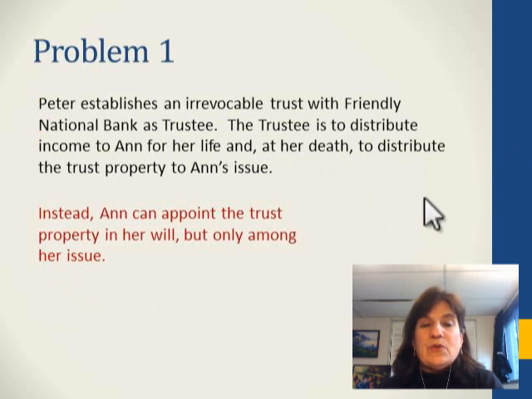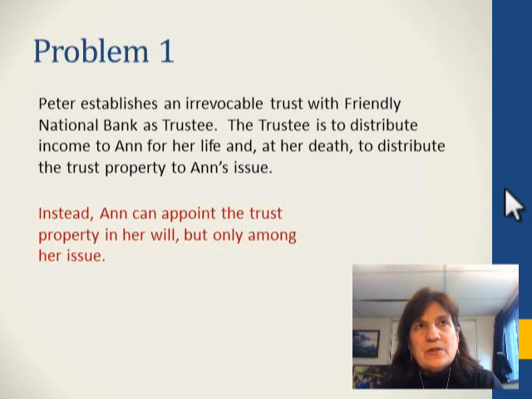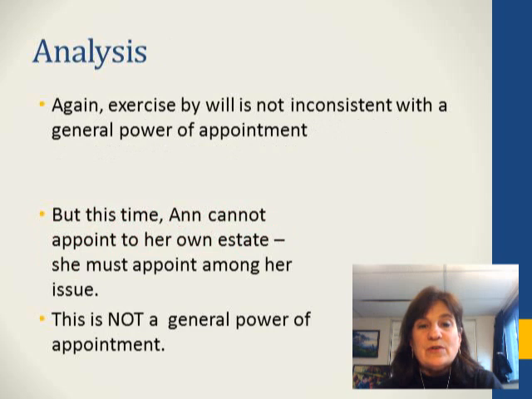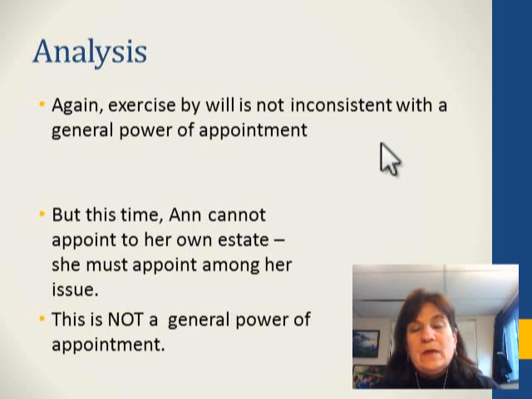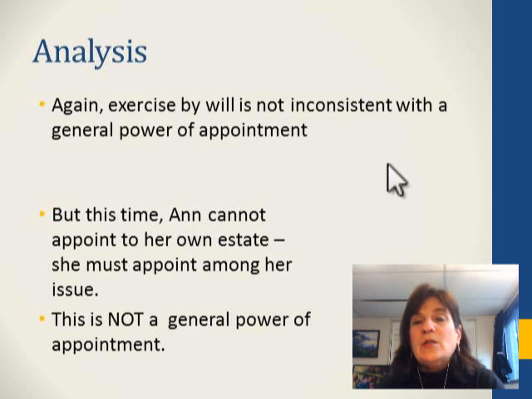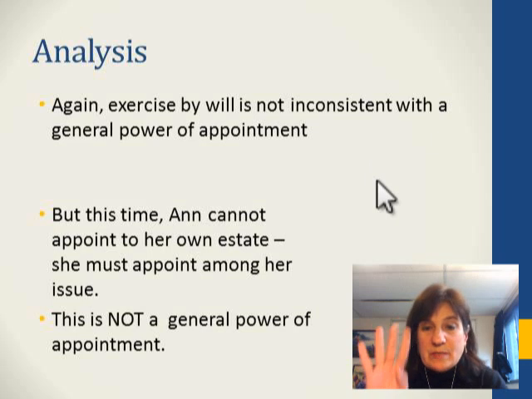What if she can appoint the trust property in her will, but only among her issue? Okay, now she's out, her creditors are out, and now she can no longer appoint to her estate or the creditors of her estate. So once again, this time, this is not a general power of appointment. Okay, are you clear why? It's not because this is a testamentary power. It's because she can't appoint to any of those four suspect categories: self, creditors, estate, creditors of estate.